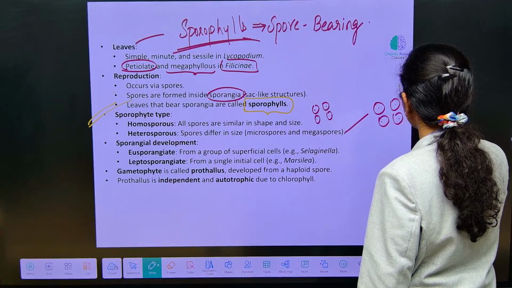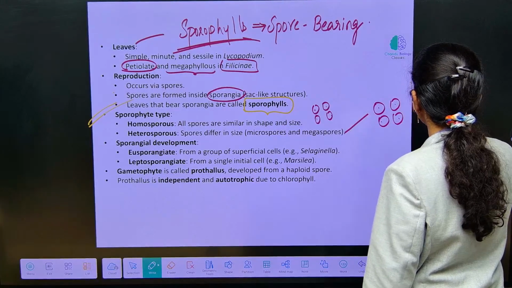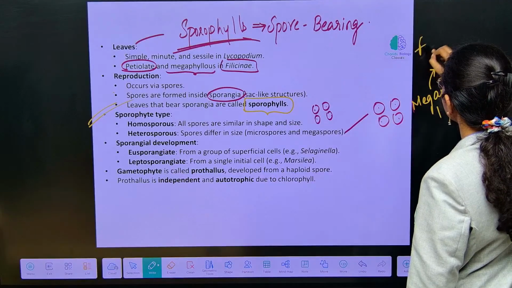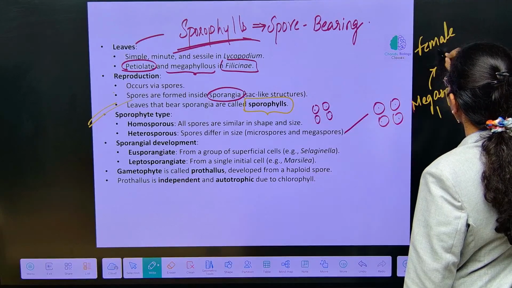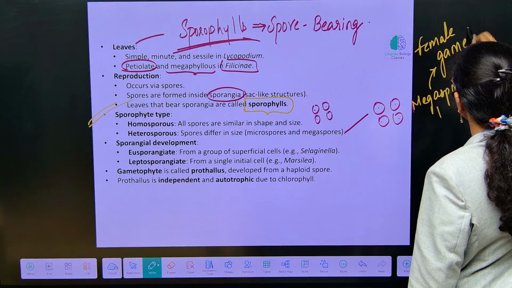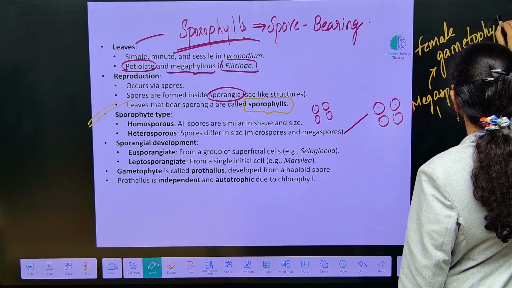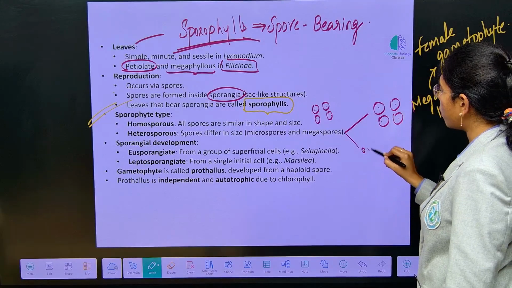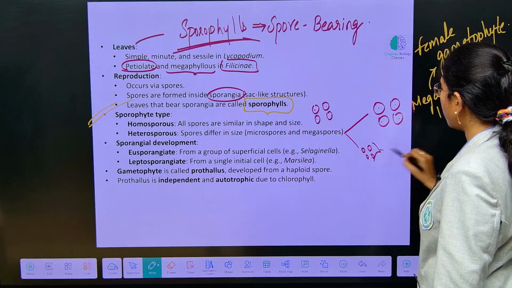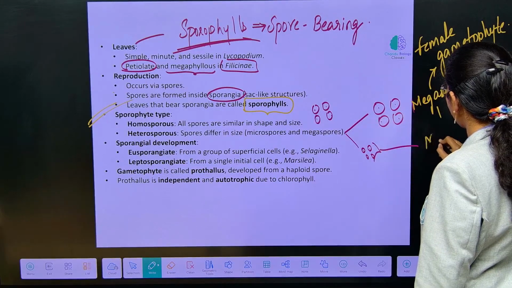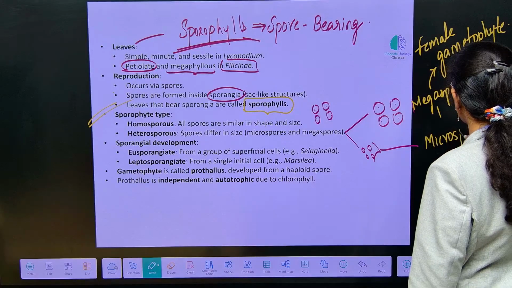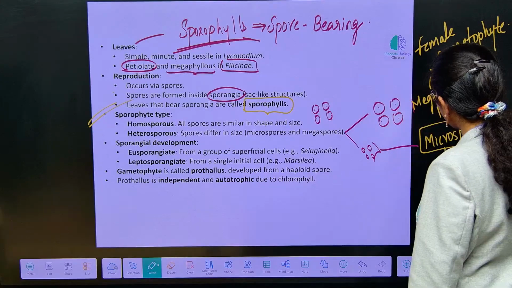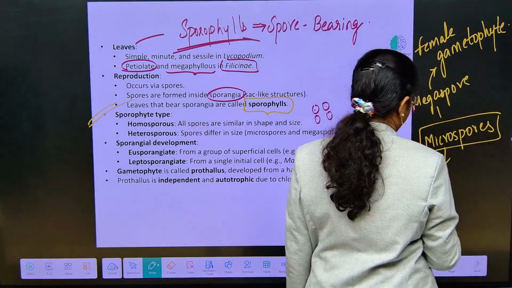Megaspores will give rise to the female gametophyte. And small spores which are formed here are addressed as microspores. These microspores will eventually develop into the male gametophyte.